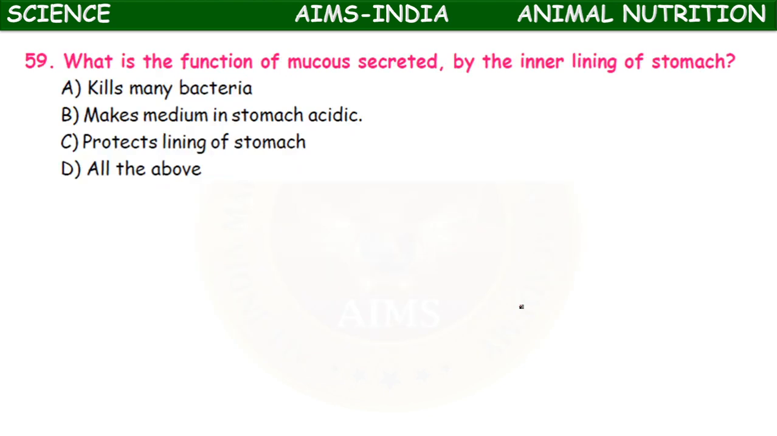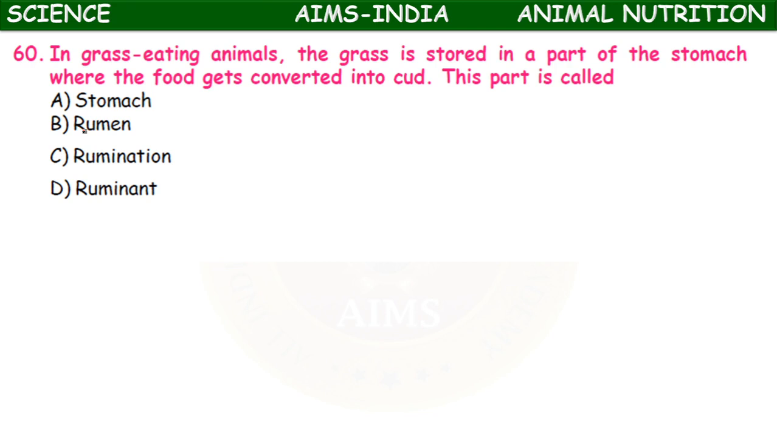Next, what is the function of mucus secreted by the inner lining of the stomach? It protects the lining of the stomach. Next, in grass-eating animals, ruminants, the grass is stored in a part of the stomach where the food gets converted into cud. What is that part? It is the rumen, the part of the stomach where the food is stored.